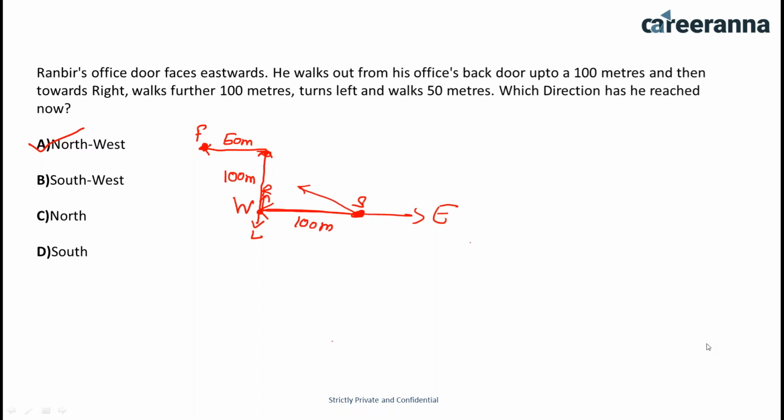Okay, I'm explaining again. Ranveer is leaving the office in the west direction 100 meters. After that, he takes a right, that means in the upward direction, he is moving in the north direction. Then he takes a left turn and walks 50 meters. So the final is this point. And the position of the final point with respect to the starting point is in the northwest direction. So you can directly say that option A is the right answer. The question is very easy, but mostly students got confused when they solved questions of directions. If you still have any query, you can ask.